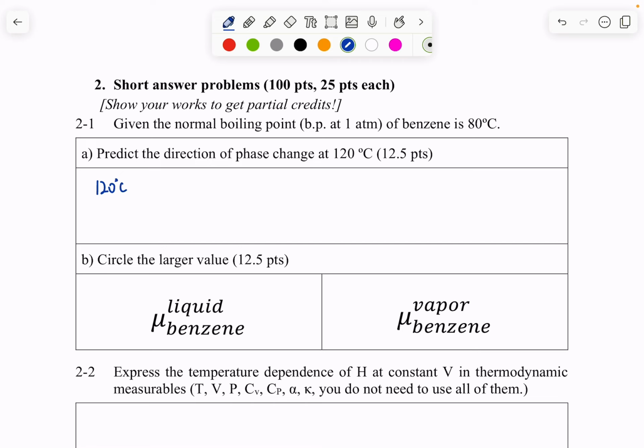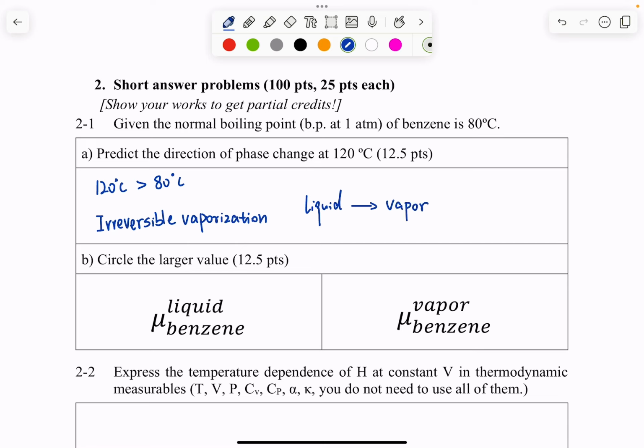Now, when we have a temperature larger than our normal boiling point, what we expect is irreversible vaporization, or what we have is liquid goes to gas phase, or vapor phase, for benzene. Right, so remember when we talk about the physical meaning of chemical potential, when we have spontaneous flow of material from one phase to another, the phase where it's going out always has larger chemical potential.